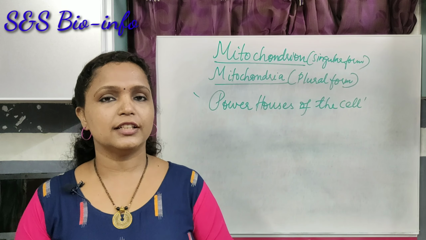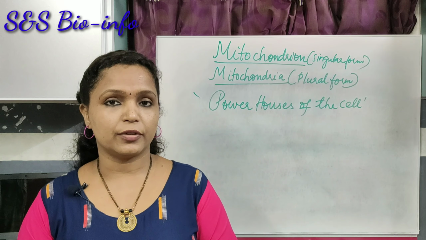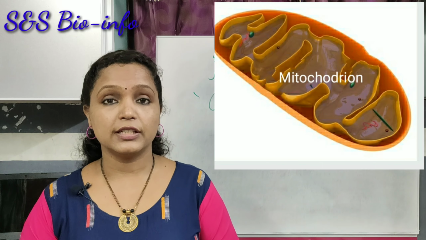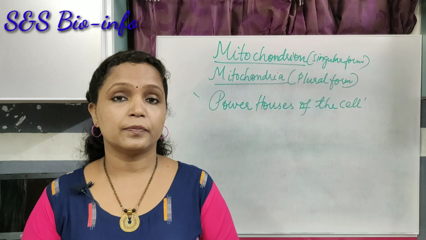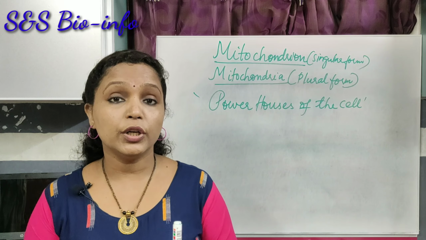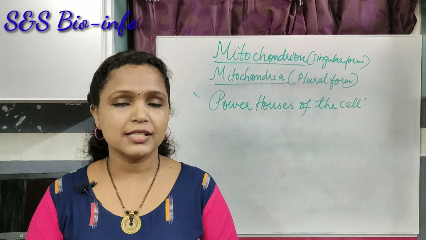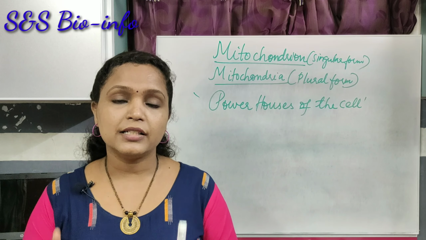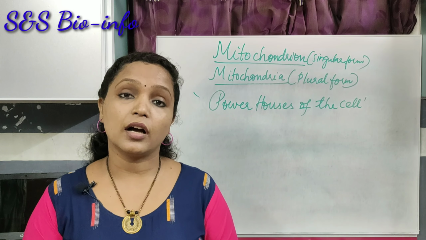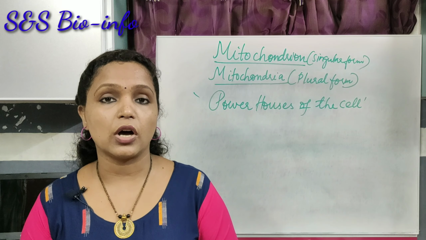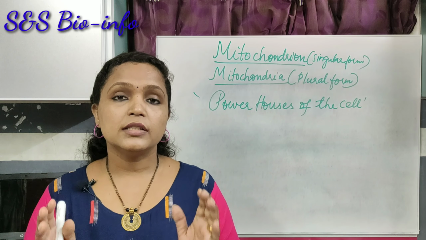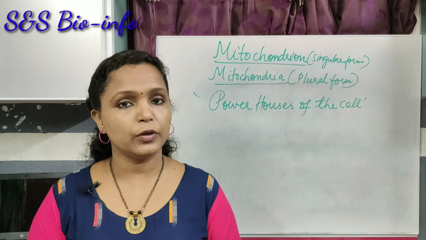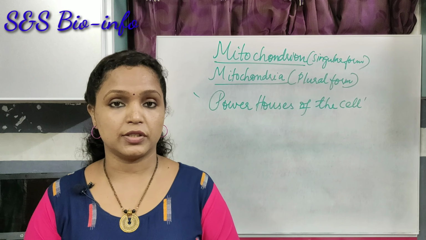Now you can observe the diagram of the mitochondrion. This mitochondrion is known as the powerhouse of the cell. It is because the mitochondria produce energy in the cell. These are the site of production of energy. That is why the mitochondria are known as the powerhouses of the cell. This energy is utilized for various purposes in the body, including the cellular activities.